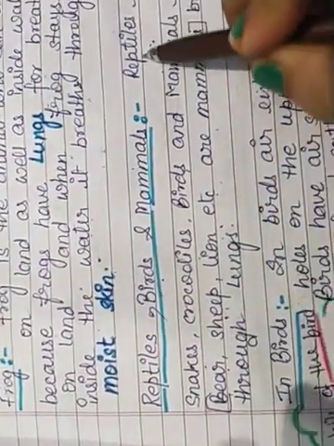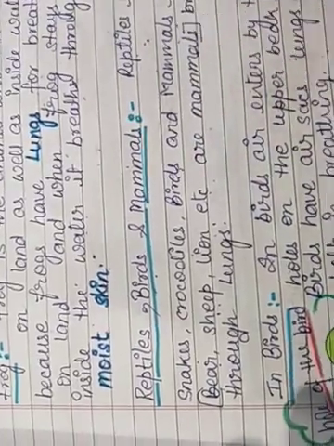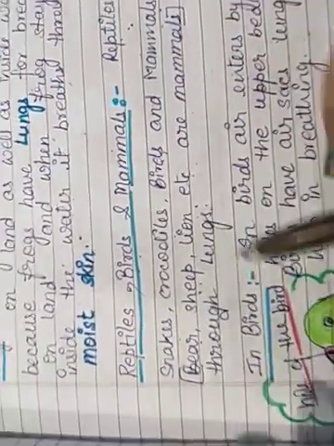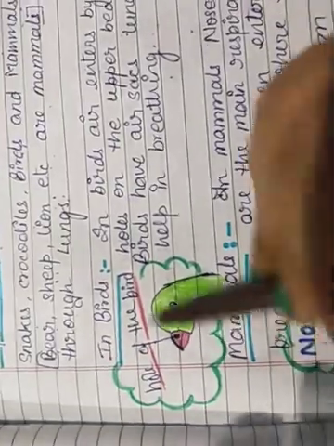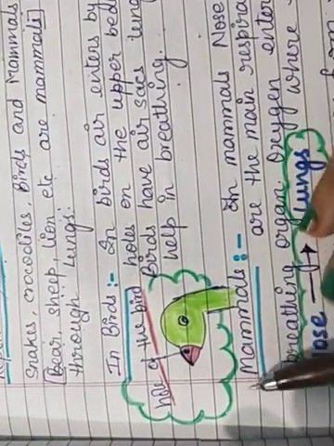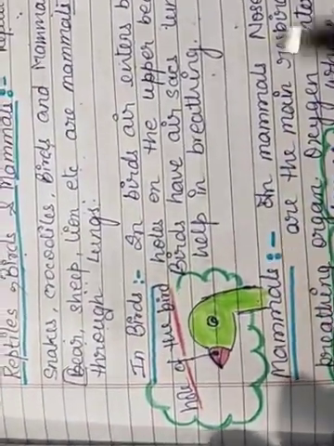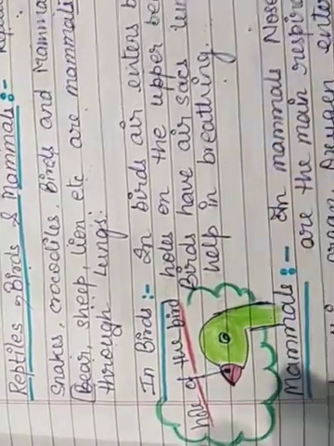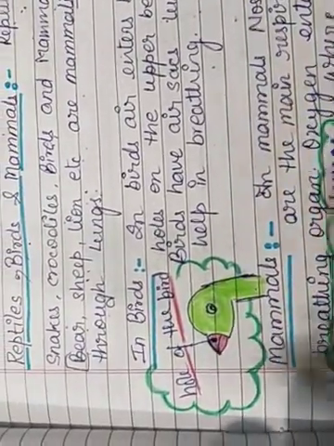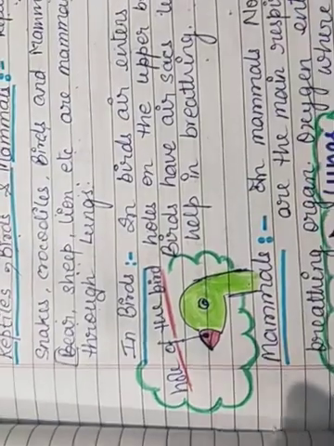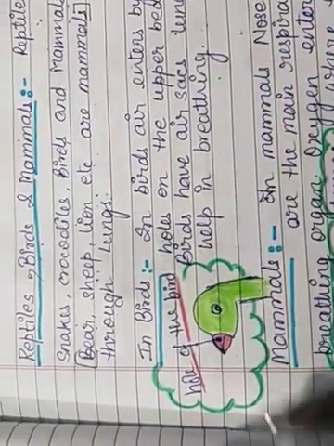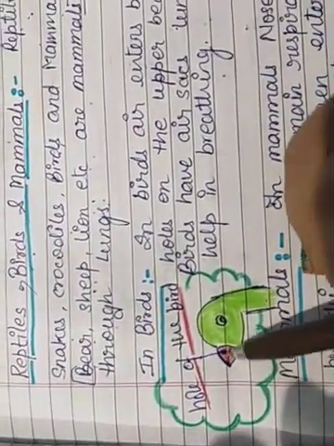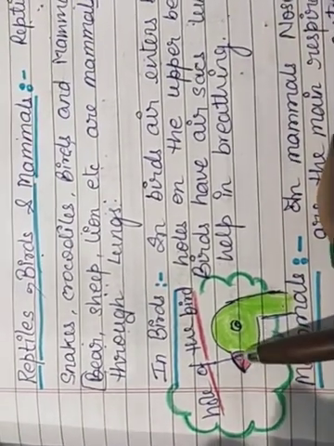Crocodiles, reptiles, birds and mammals breathe by the lungs. Okay. So in birds, you can see I have drawn a picture for you. You can see that in the beak of this parrot there is a hole. All birds have a hole on their upper beak, and by the help of this hole they can